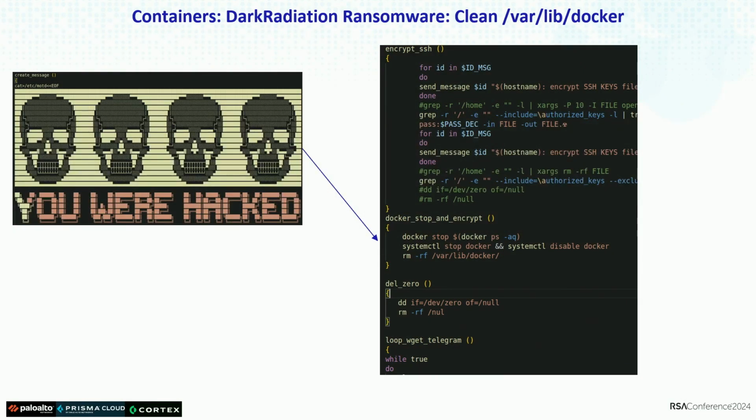This is another example of ransomware interested in encrypting and deleting containers. I don't know why they do that, because in reality containers are very dynamic and you do not depend too much on a container. Maybe the container has some mounted data that is very important, and in this case they were encrypting container artifacts.